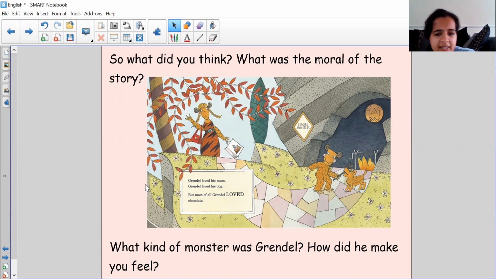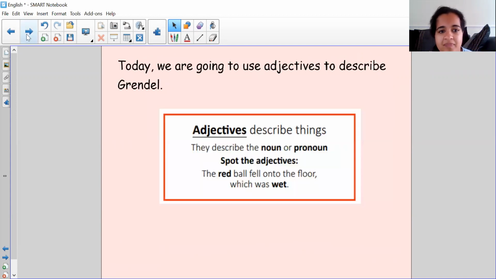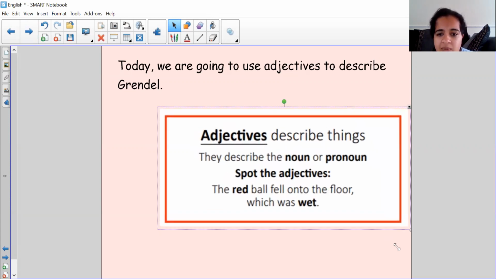So before we continue on to describing Grendel, can you think what kind of monster was he and how did he make you feel? David Lucas describes him as a little bit cheeky, right? But what did you think about Grendel? Okay, we are going to use adjectives to describe the monster. As you remember, adjectives describe things. They describe the noun or the pronoun. So in this sentence, can you tell me what are the adjectives? What are the describing words?